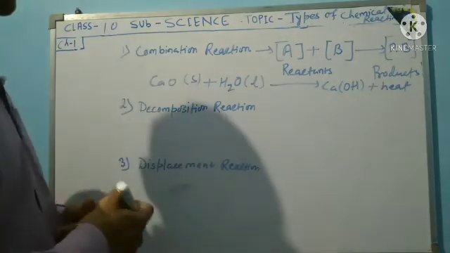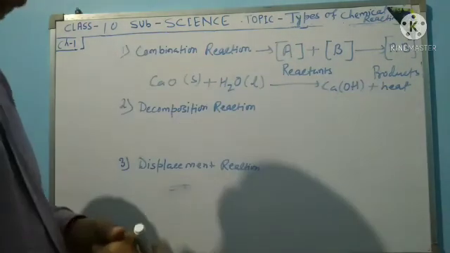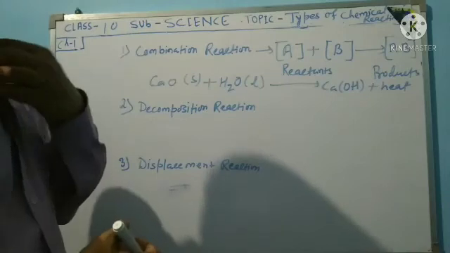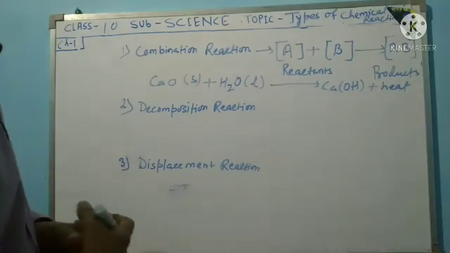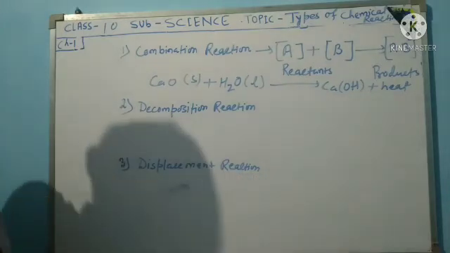Another reaction is the decomposition reaction.